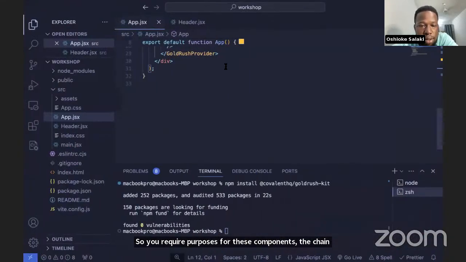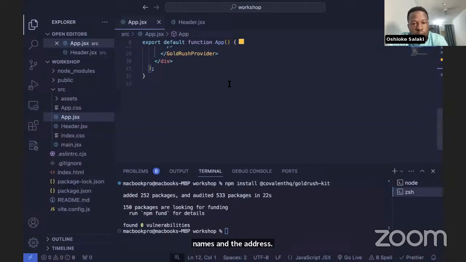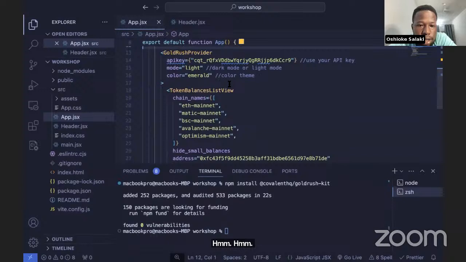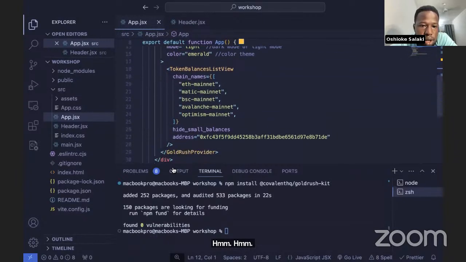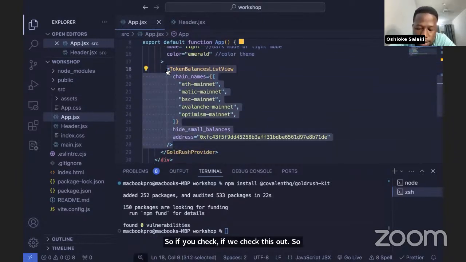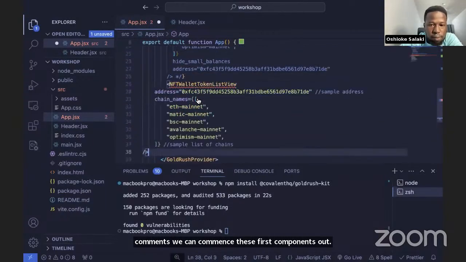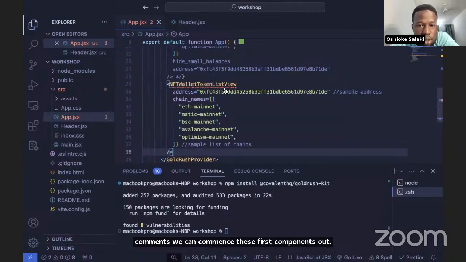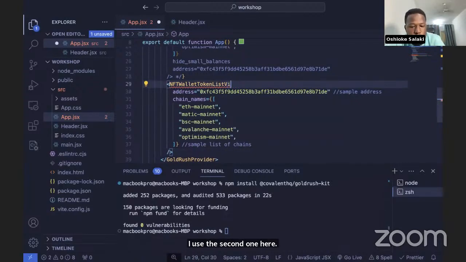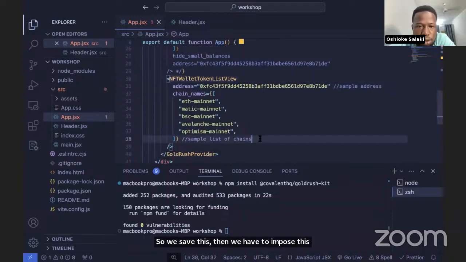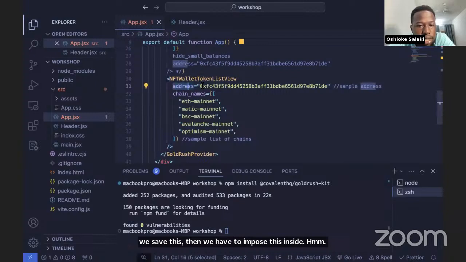So if you check this out, let's comment out this first component and use this second one here. We save this, then we have to import it inside. So we have our address, then the chain names.